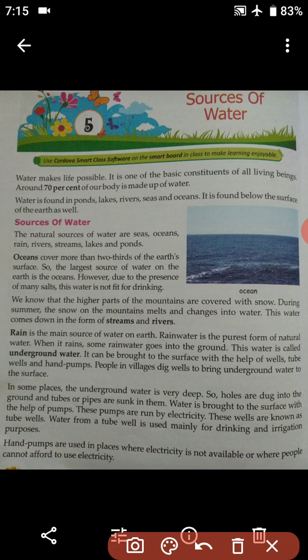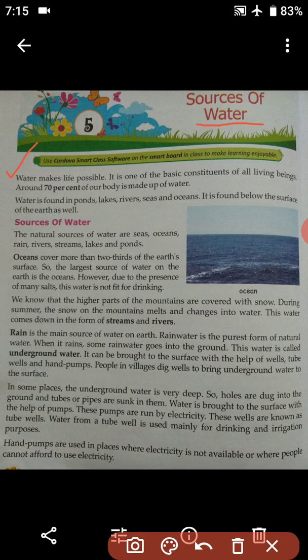So students, as we have already completed our chapter 4, today we are going to start with chapter 5 and the name of the chapter is Sources of Water. In this chapter we are going to understand about the different sources of water from where we get water. So let's start.